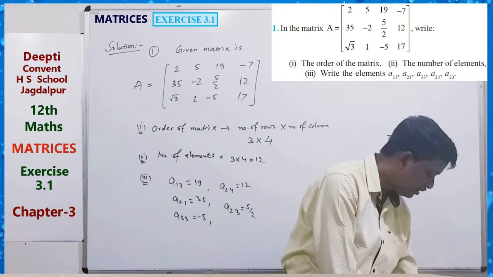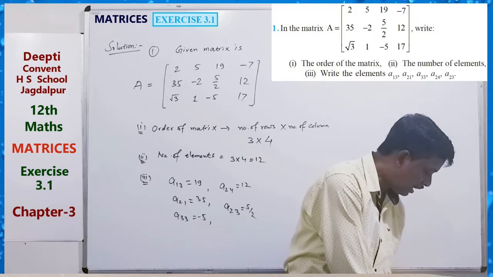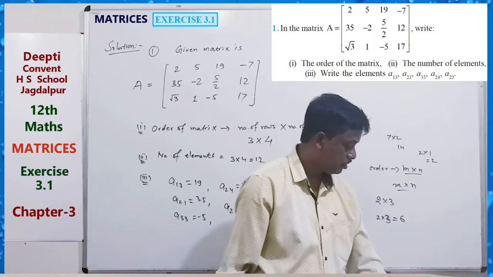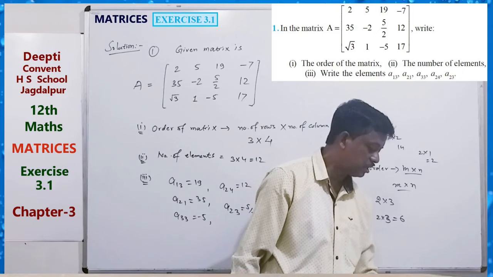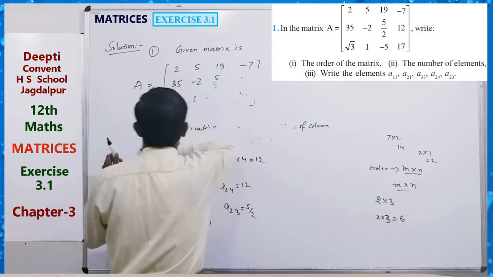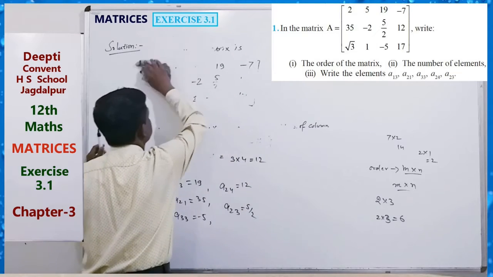Second question. If a matrix has 24 elements, what are the possible orders it can have? What if it has 13 elements?